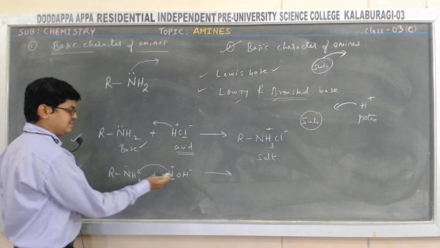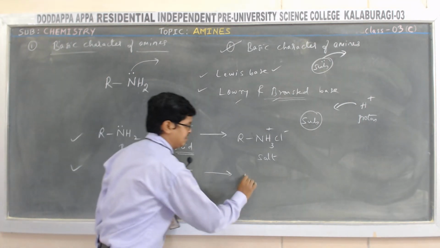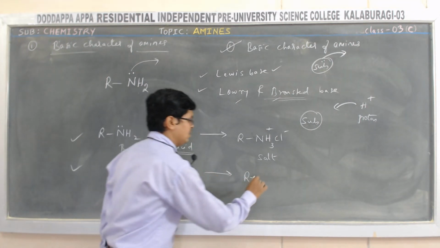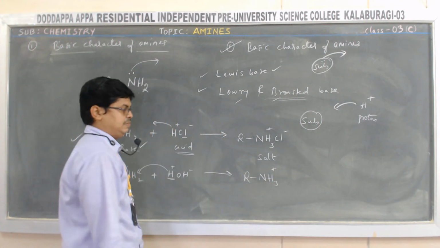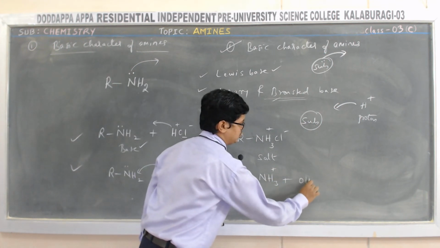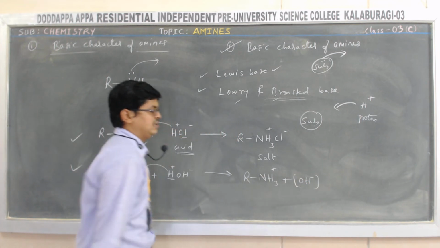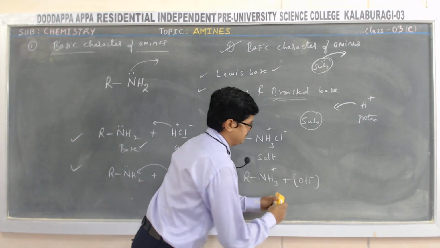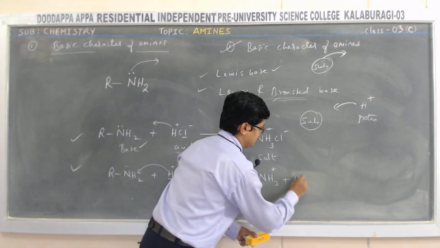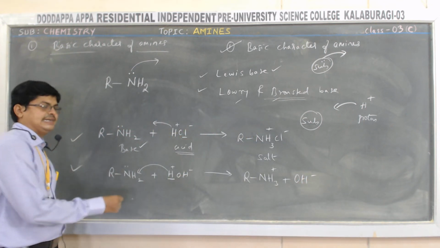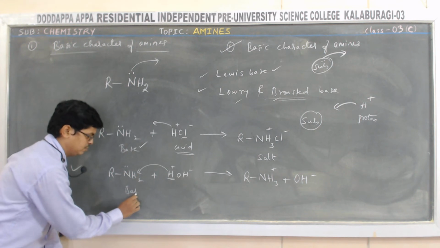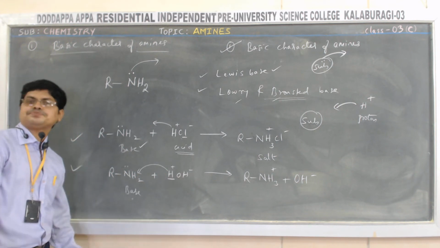Correct? Here the substance accepts a proton and acts as what? Base. So it gives RNH3 plus and OH minus. Correct? So this is how it acts as a base. Here water acts as an acid.